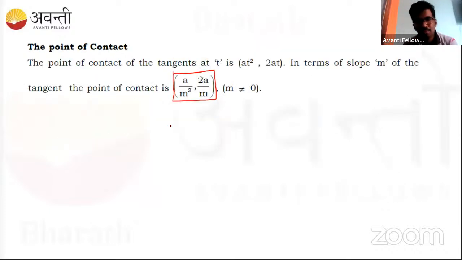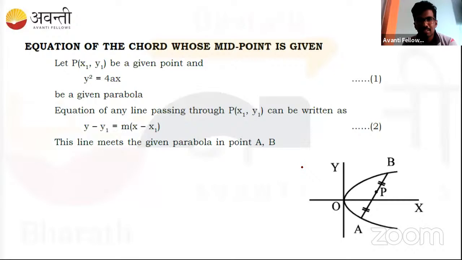When I send the notes to you, go through all of it, the theory part. And I told you the line can be a tangent, or intersecting, or it could be a chord. If it is other than the tangent, it could be normal. Normal can be found easily. And the most important ones are the tangent and the chord.